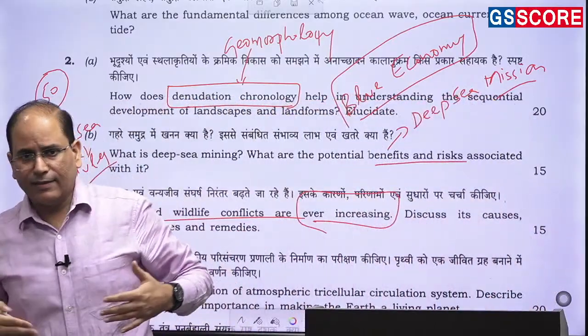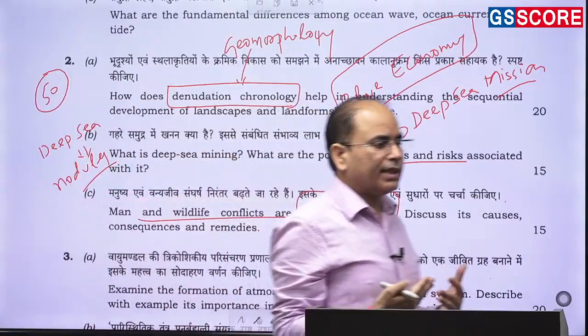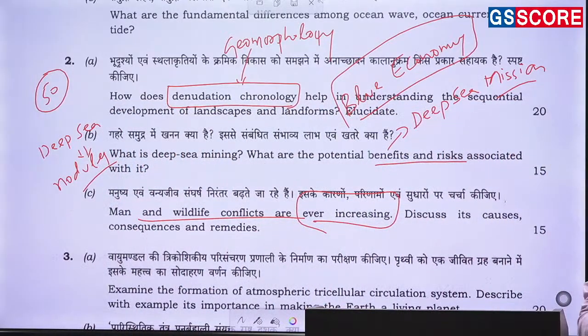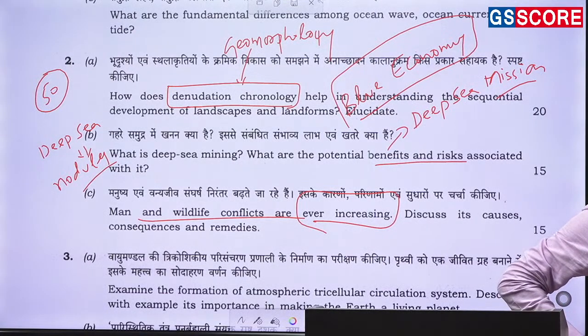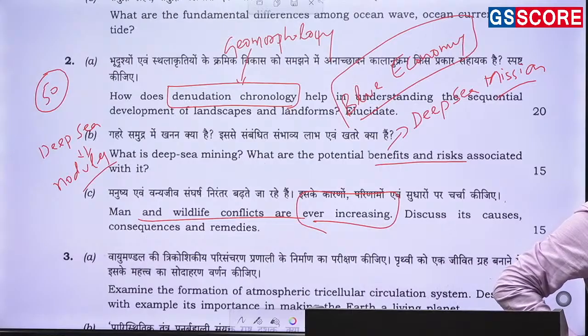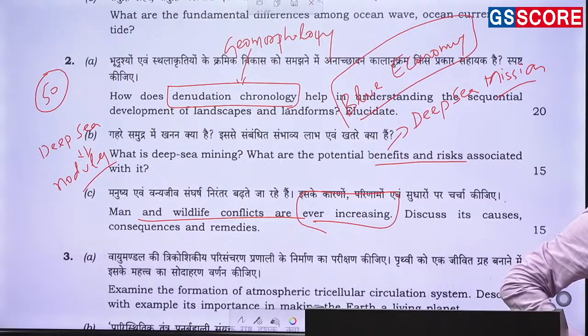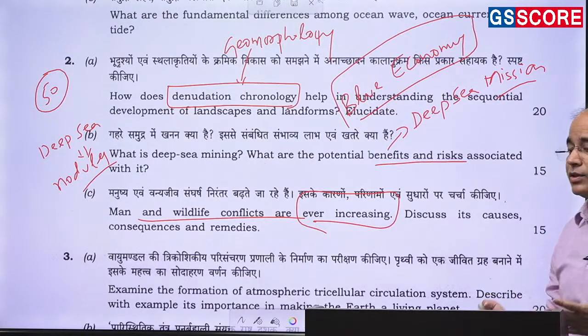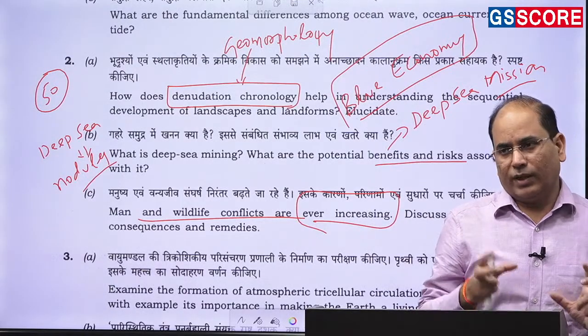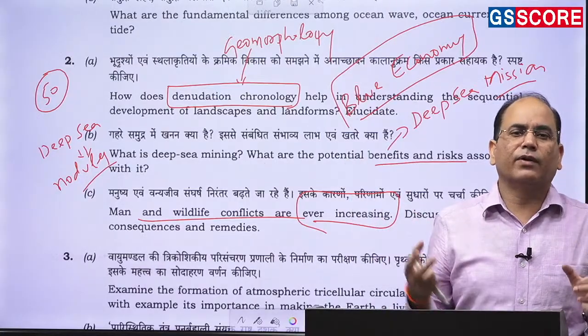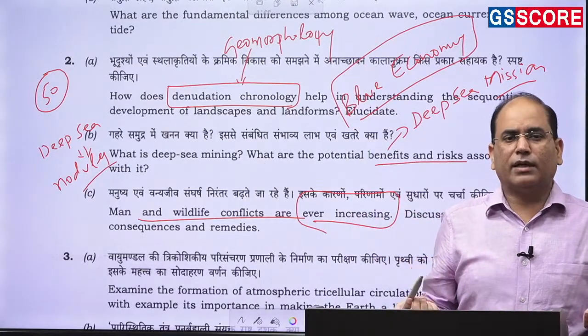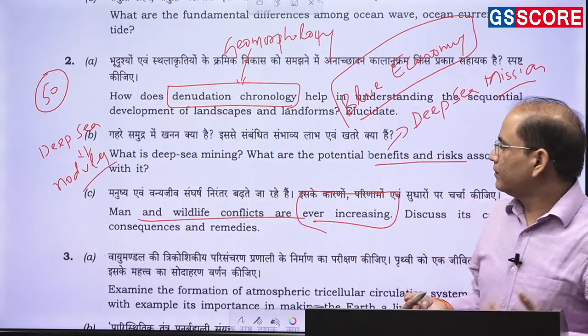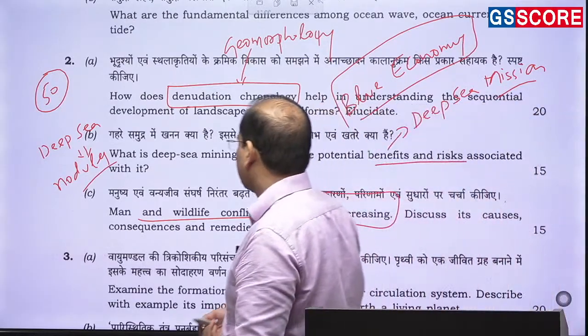It is not only changing behavior, it is the changing territory. More and more roads are being constructed. More people are visiting national parks and wildlife sanctuaries. Tourism is one of the fastest growing sectors, and within tourism, ecotourism dominates. So whatever is happening in the hilly area and the forest area, humans are very much responsible for that. So this is what you need to write.